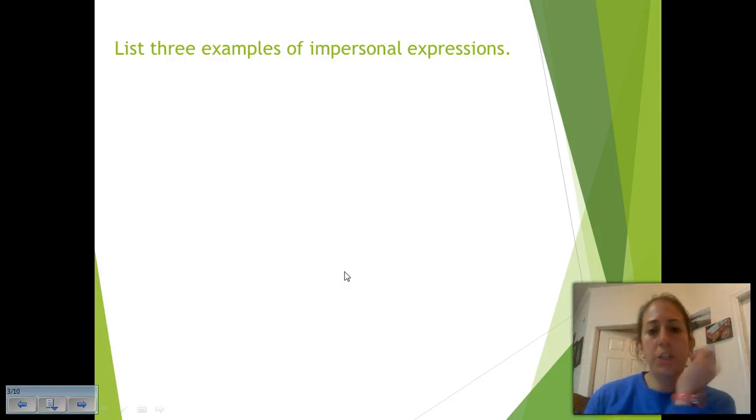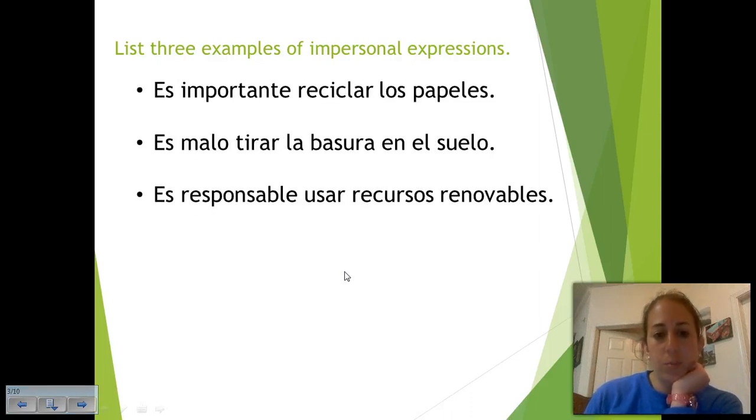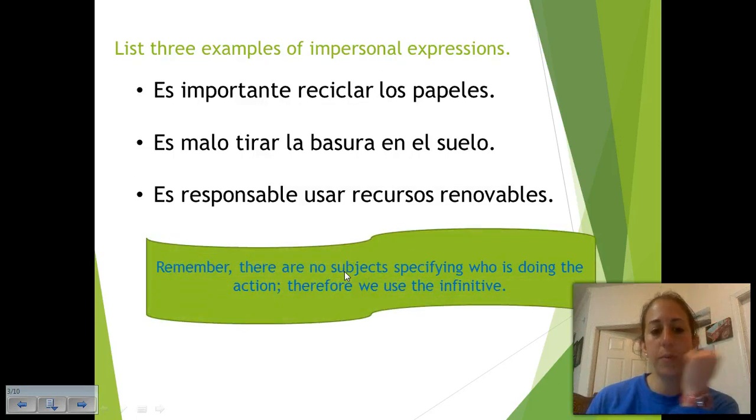All right, let me share with you 3 examples that I put together. Es importante reciclar los papeles, es malo tirar la basura en el suelo, es responsable usar recursos renovables. All right, so those are 3 examples of impersonal expressions. Please remember that there are no subjects specifying who is doing the action. Therefore, we use the infinitive that follows.